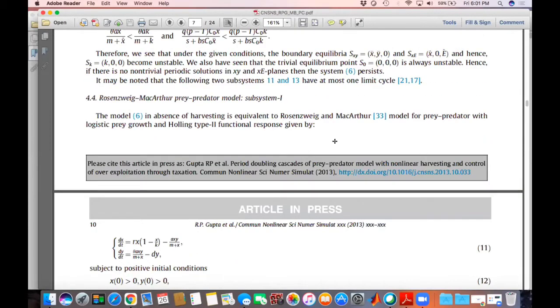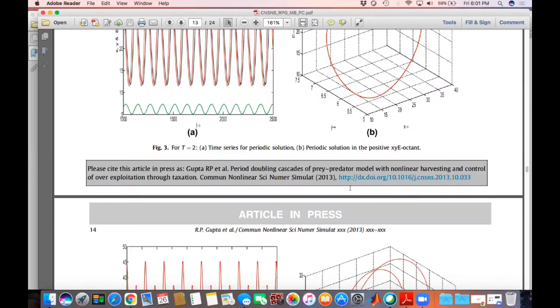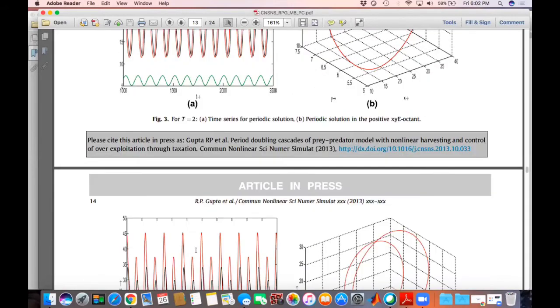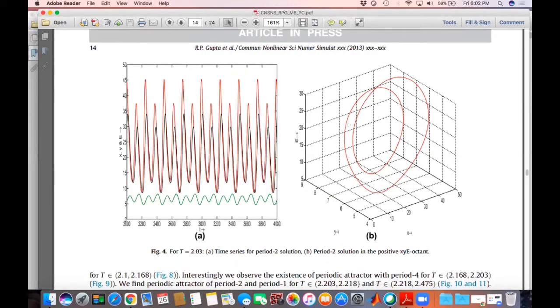Now you can see here, this is a stable limit cycle. Then if you change your T a little bit, for T equal to 2.03, you can see that your limit cycle is now getting doubled. What happens if you consider this a point is that it starts moving like this.